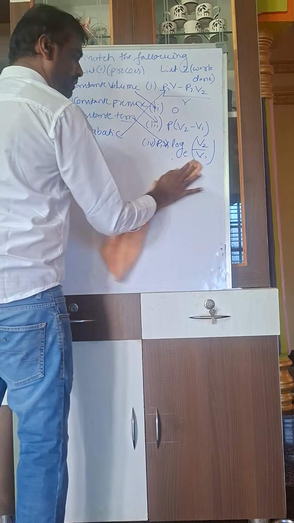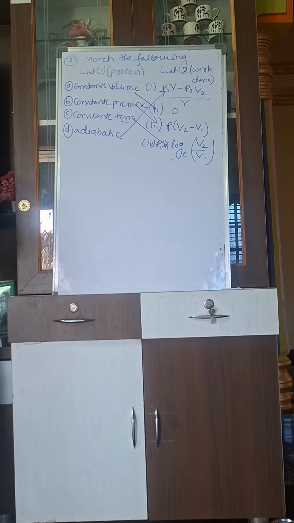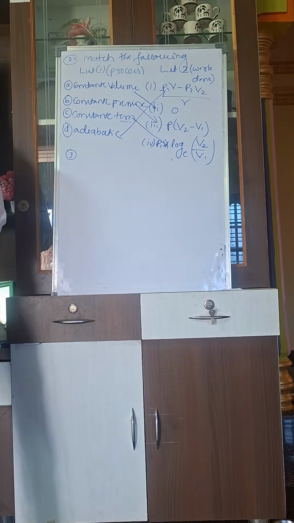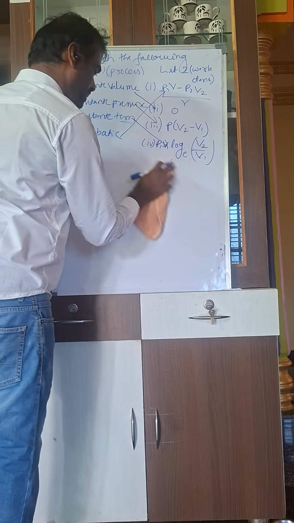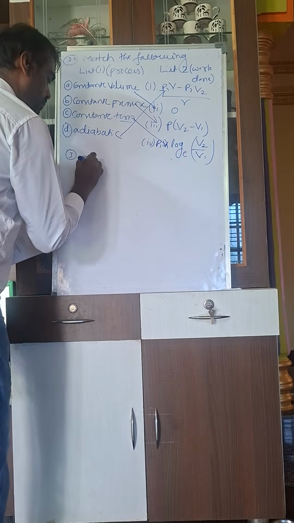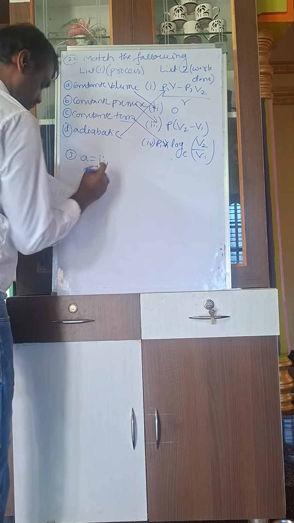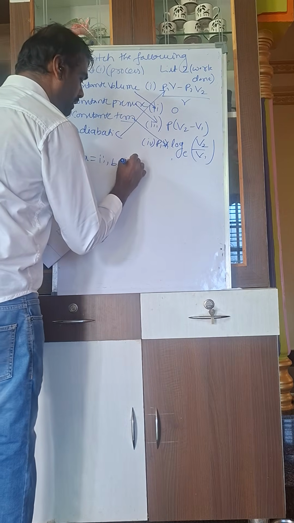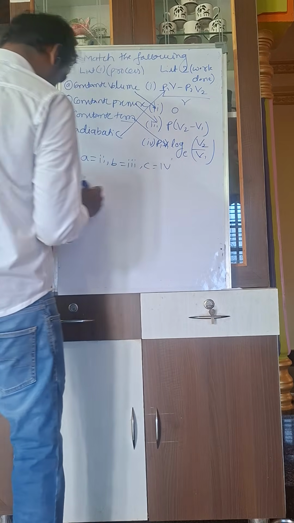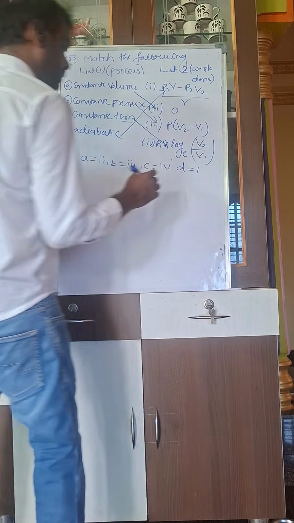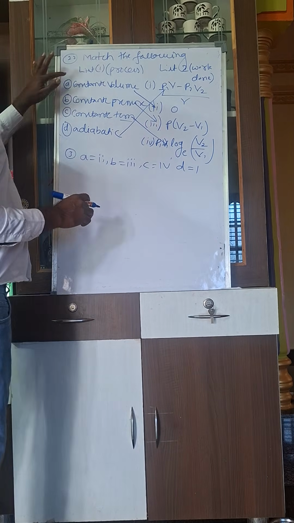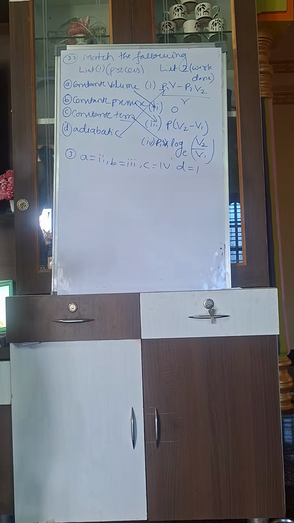The correct answer is A equals 2, B equals 3, C equals 4, D equals 1.